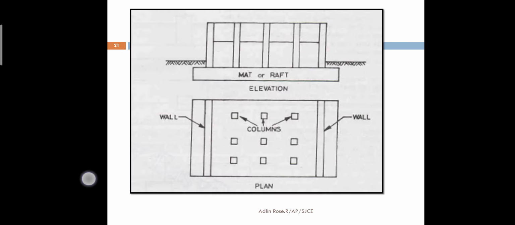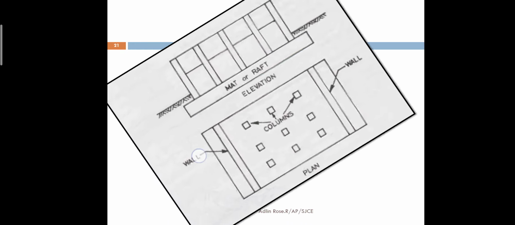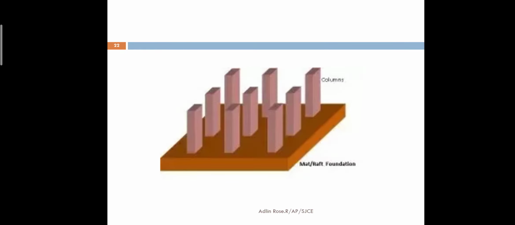It avoids differential settlement. All columns are connected to one slab, that is a mat or a raft foundation. You can see all columns are connected to one concrete pedestal, that is the mat or the raft foundation.